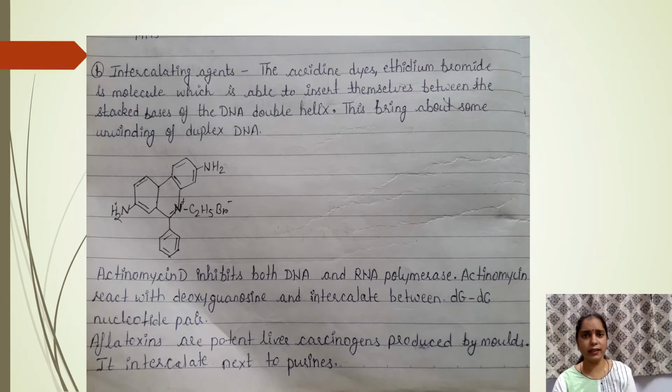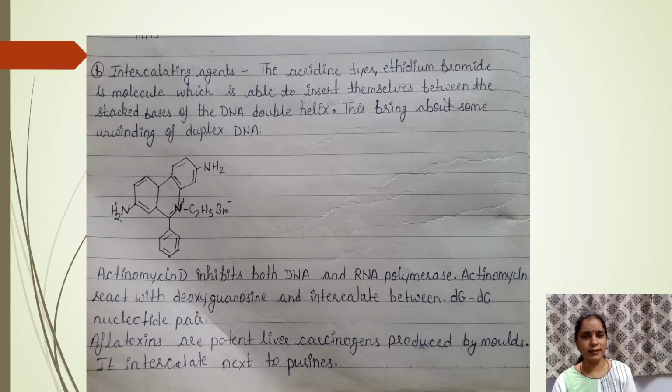Next, intercalating agents. Intercalating agents intercalate between the bases. The acridine dyes and ethidium bromide are molecules which are able to insert themselves between the stacked bases of the DNA double helix. This brings about some unwinding of duplex DNA. This is the structure of ethidium bromide.